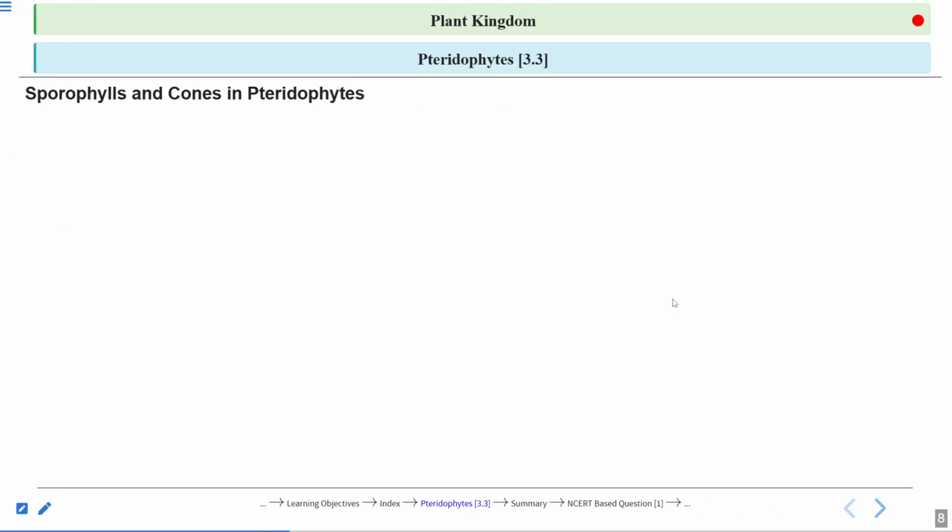Now, sporophylls and the cones in pteridophytes, very, very important. Okay, so pay attention. These organs, the sporophylls and the cones in the case of pteridophytes, possess well-differentiated vascular tissue. First point, the organs possess well-differentiated vascular tissue, xylem and phloem.